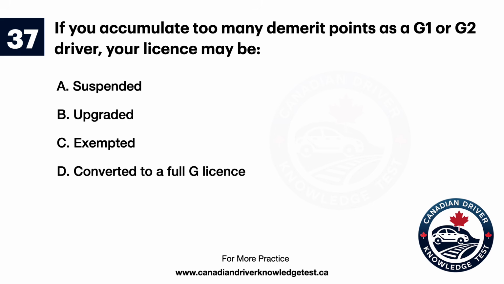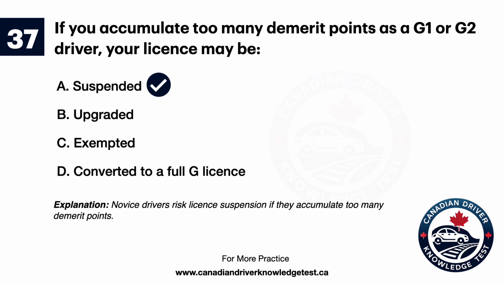Question 37. If you accumulate too many demerit points as a G1 or G2 driver, your license may be A. Suspended. B. Upgraded. C. Exempted. D. Converted to a full G license. The answer is A. Suspended. Explanation. Novice drivers risk license suspension if they accumulate too many demerit points.